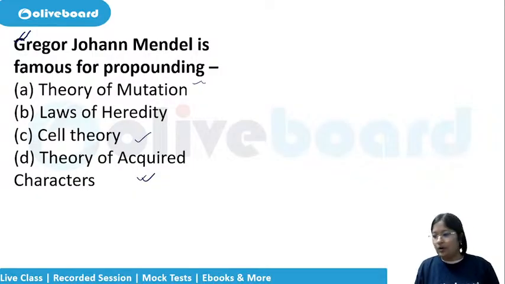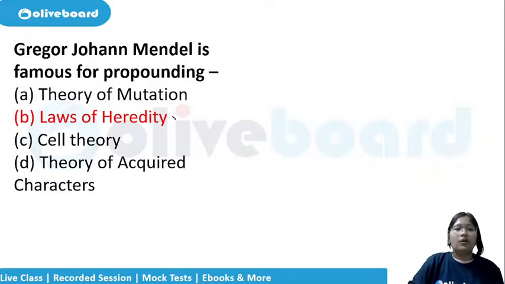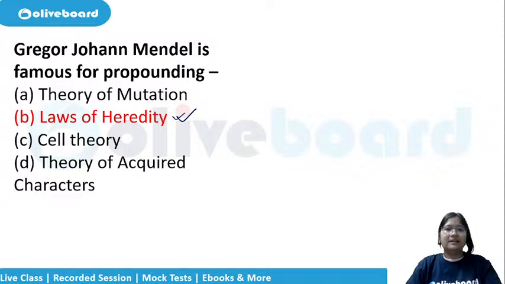Option number B, law of heredity. That is from Prabhat Ranjan. Absolutely correct answer. He has given the law of heredity. He studied the peas and then after that came up with the law of heredity.